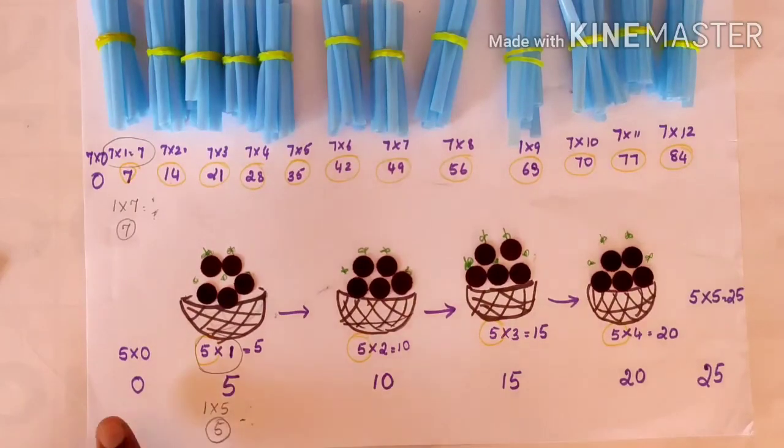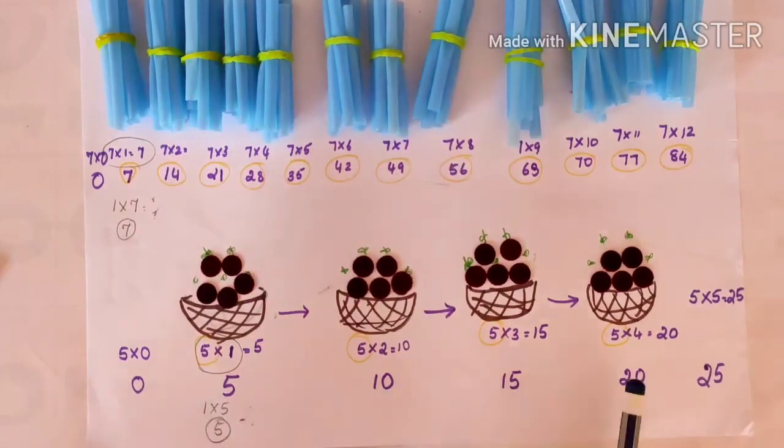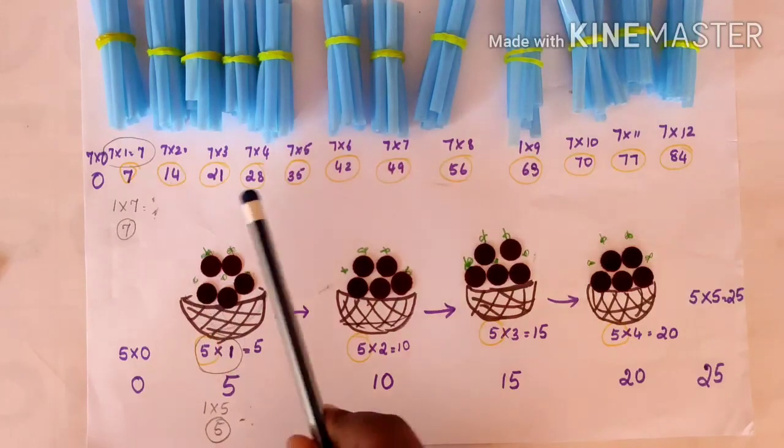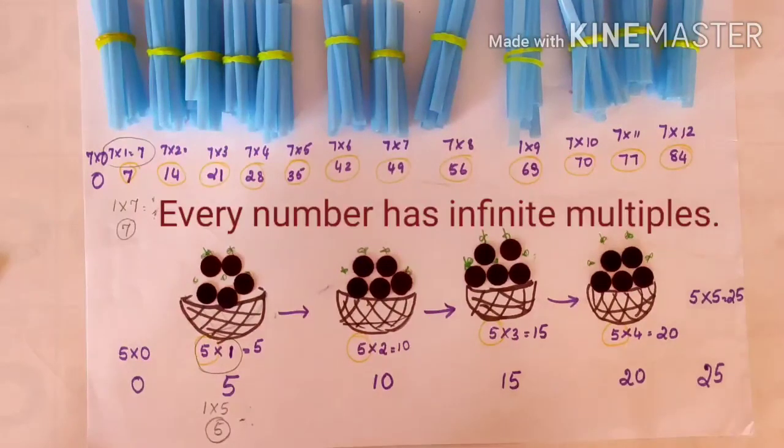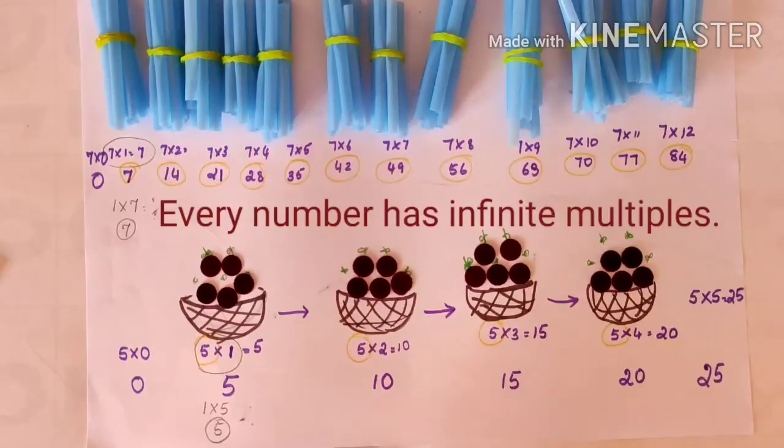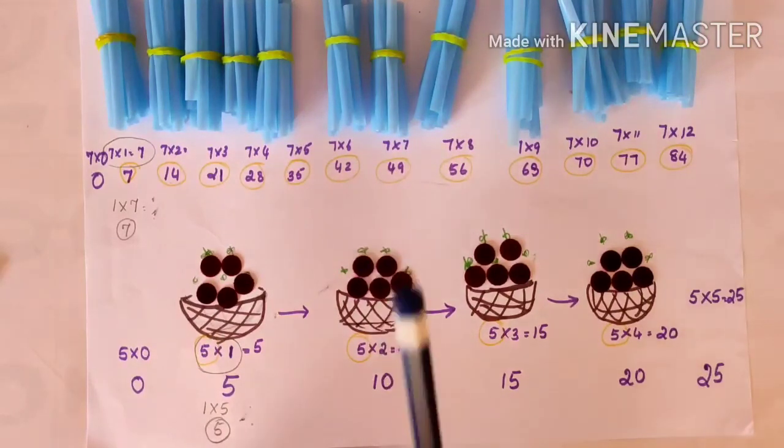Back to multiples, 0 is a multiple of every number, 1 also is a multiple of every number, and every multiple of all the numbers is either equal to or greater than the given number. So I told you that you can even continue after this, which means every number has an infinite number of multiples. There are many and many multiples for one number. This was all about multiples.